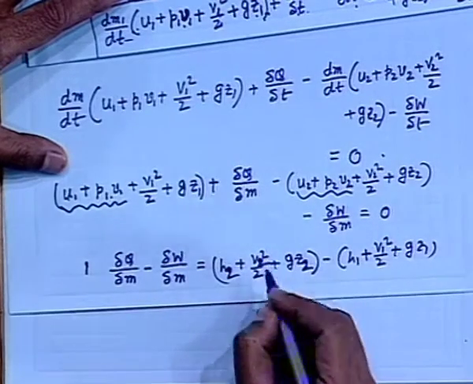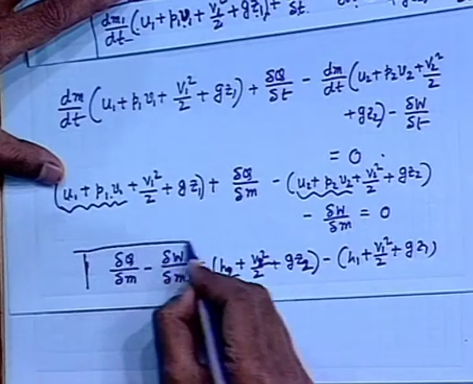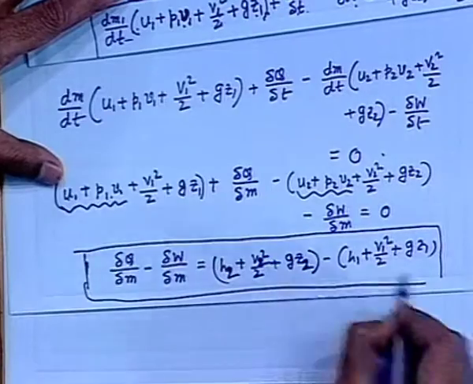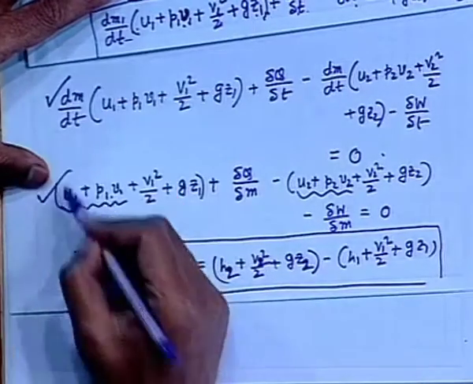This is known as the steady flow energy equation, any one of these, either this or this or this.